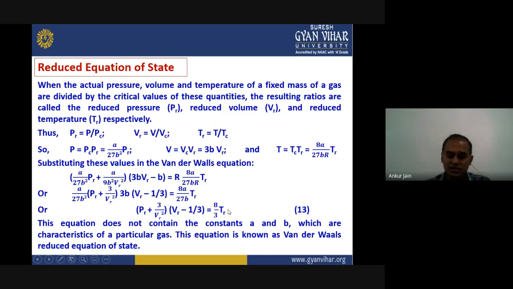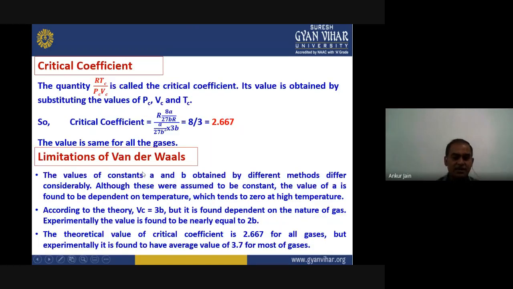So this equation does not contain the constants A and B, which are the characteristic of a particular gas, and that was creating the problem in the actual van der Waals equation of state. We were getting a lot of problems with these constants.